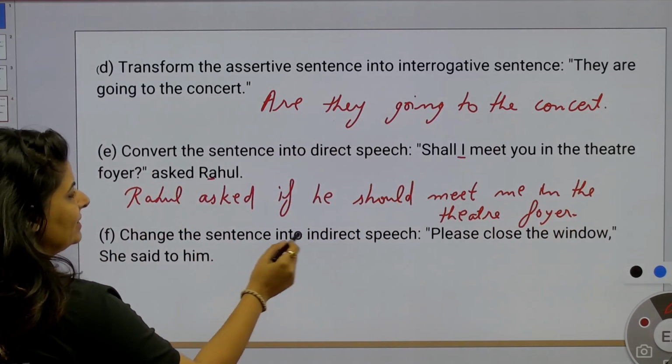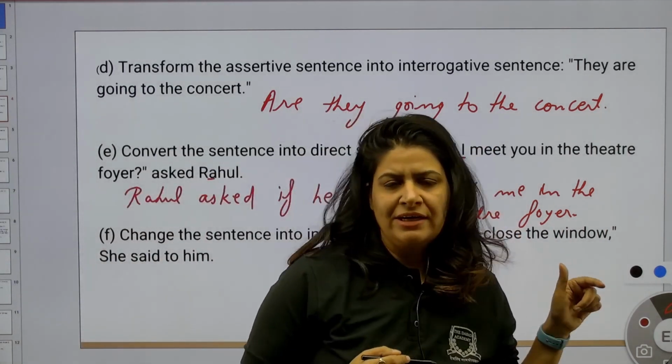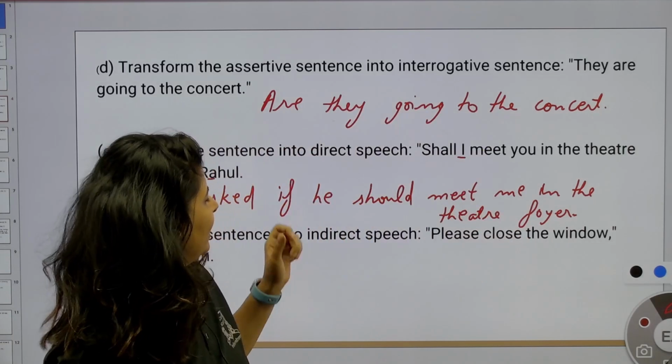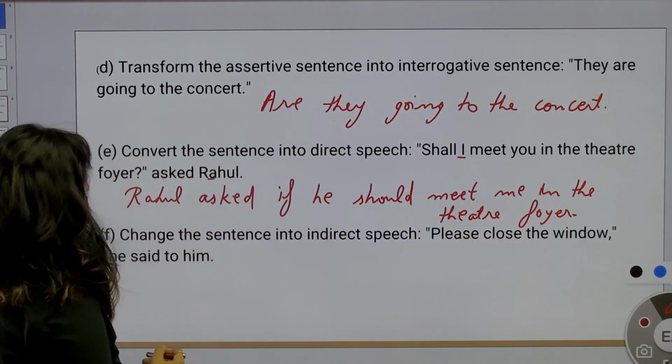Next, change the sentence into indirect speech. Basically, what the examiner wanted: both the sentences are indirect. But there was a correction needed to be done over it. It should be indirect speech. Let's do the second one.